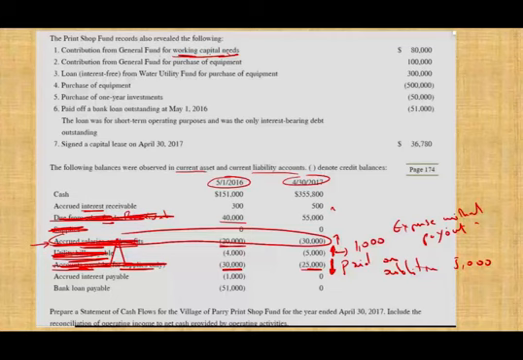We can ignore this. So basically, I'm looking for non-capital financing. So this is non-capital financing activity, and that's a positive $80,000.